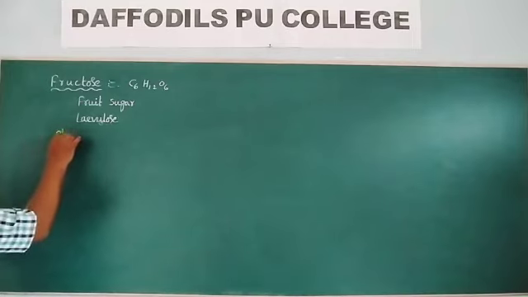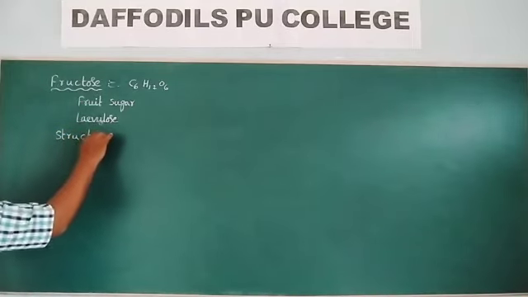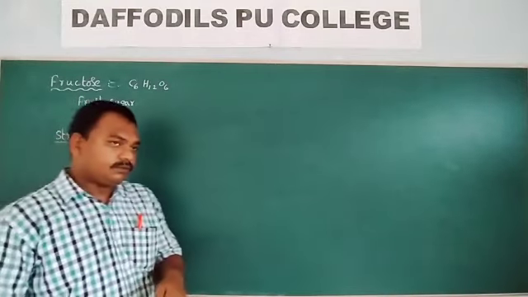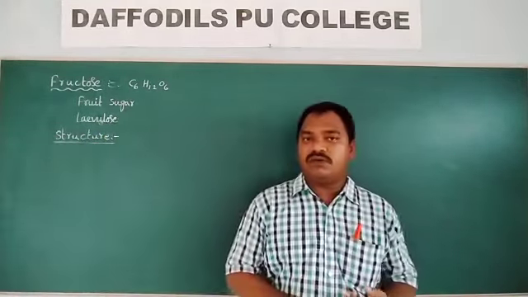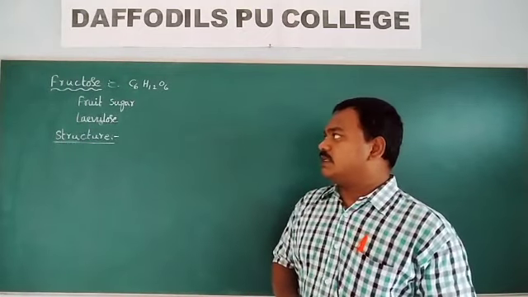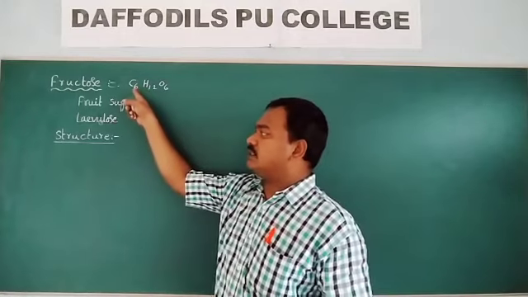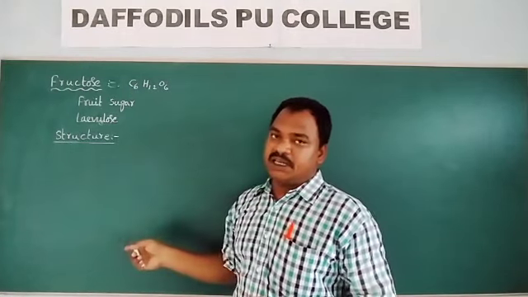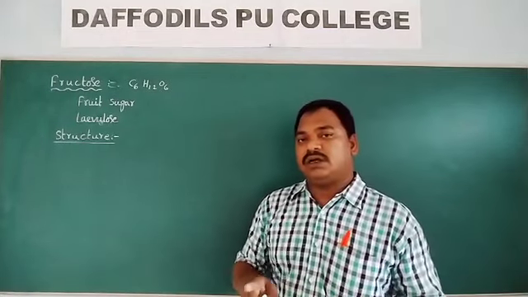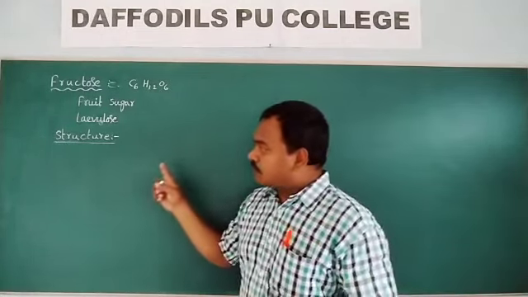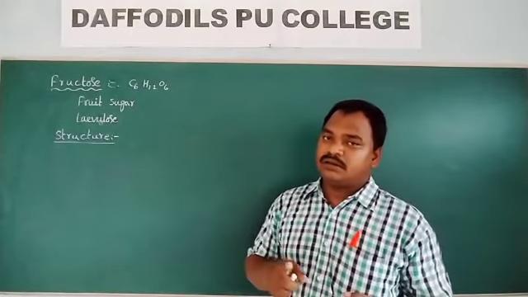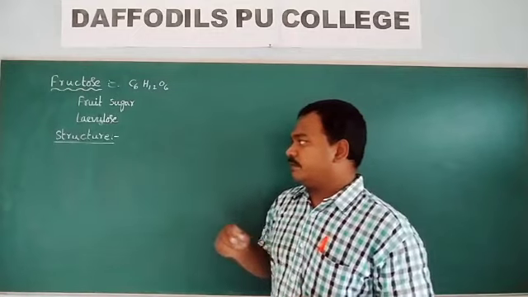Structure. Fructose is an isomer of glucose, which means it contains 6 carbons. Glucose has two structures, a cyclic structure and a straight chain structure. Fructose also has two structures, cyclic and straight chain.